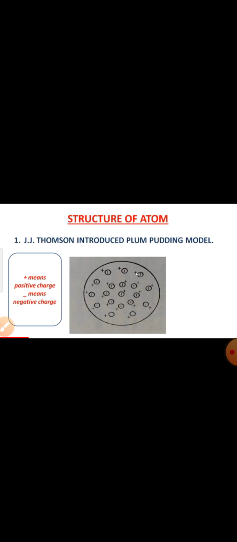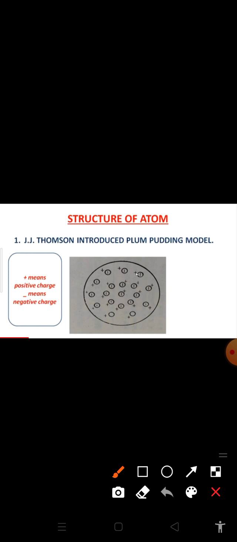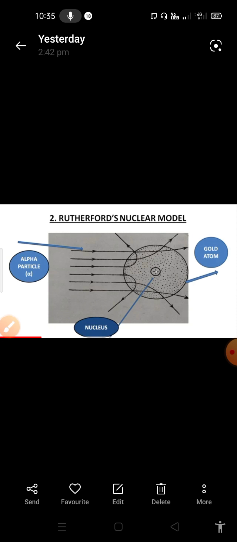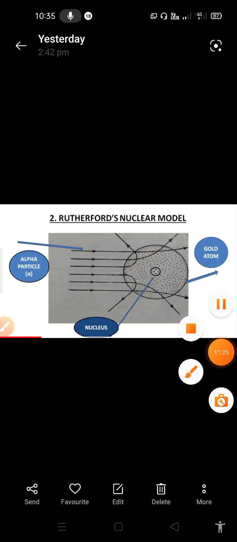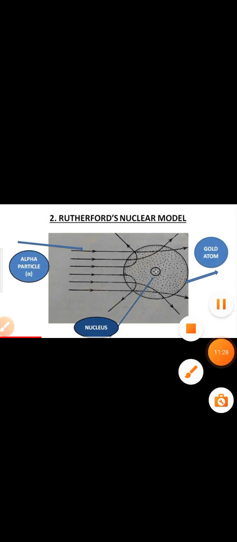But in the case of the plum pudding model, there is an existence of electrons, meaning negative charges, inside of the atom, but this fails. This theory failed because of the Rutherford model. So how was the Rutherford alpha ray scattering experiment done? That is what we will explain in full derivation in the next video. I hope you all understand. Thank you.